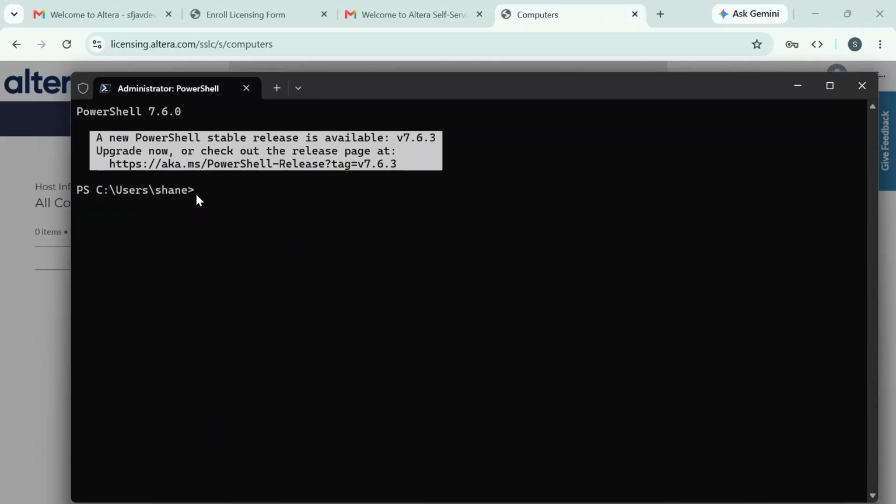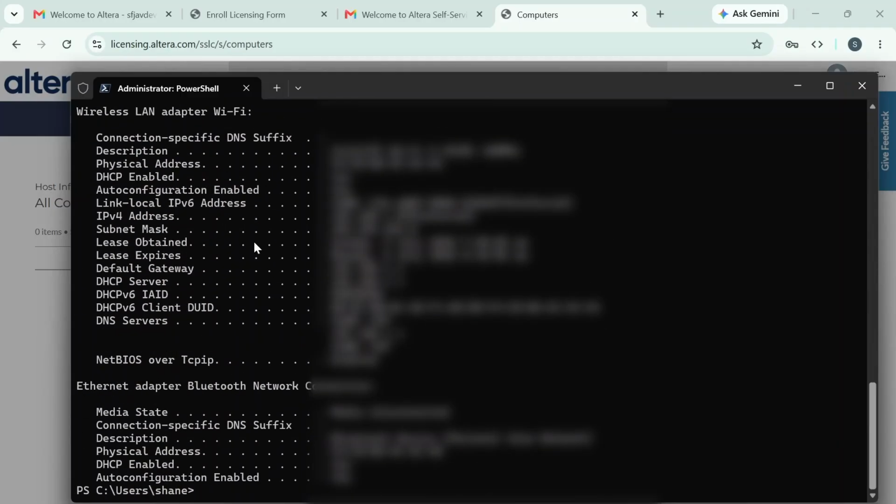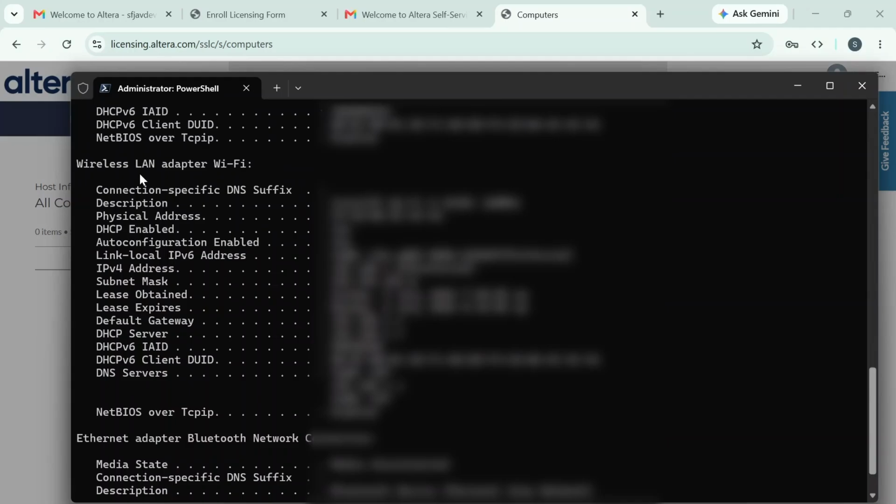In PowerShell or CMD, you just type in ipconfig /all, and then under your wireless LAN adapter or Wi-Fi, you just look for the physical address and you just copy this value.